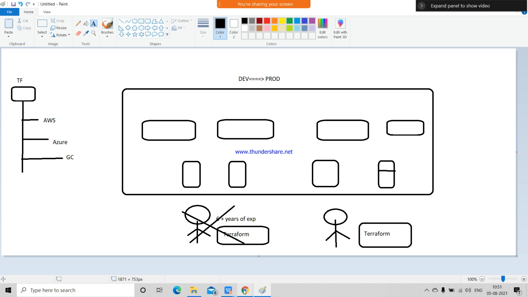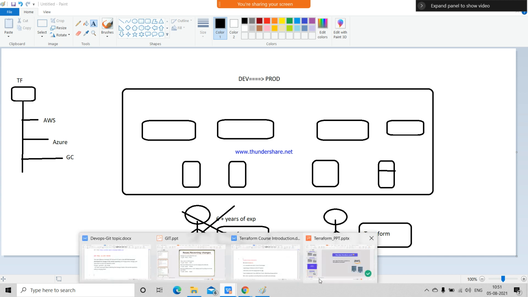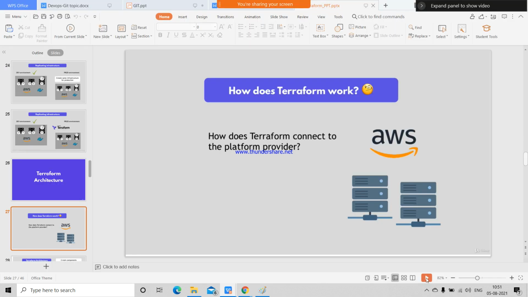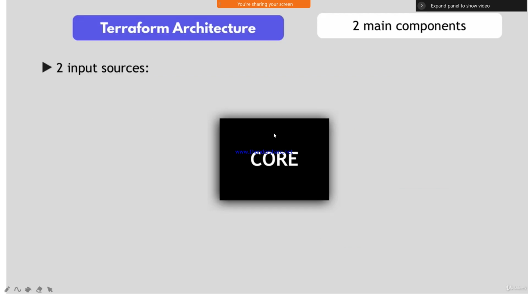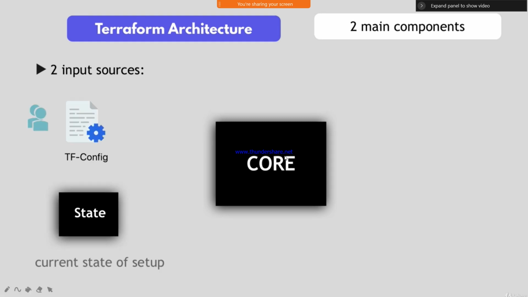So like that we can set up. Coming to this picture, if you want to set up any Terraform, we should follow two main components: we need an input source and we need a core. First of all, assume I have a Terraform configuration file.